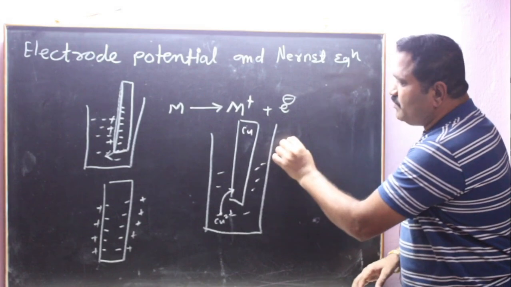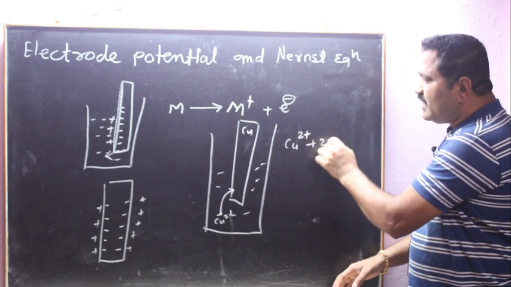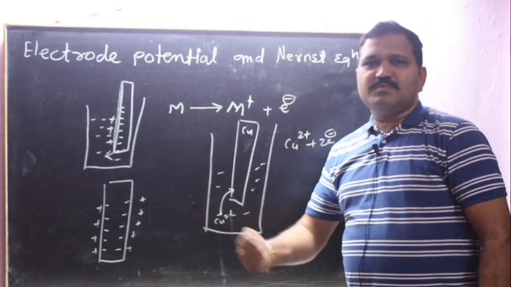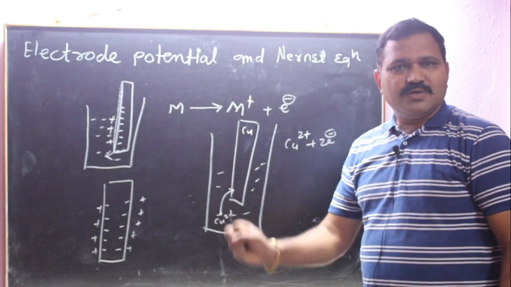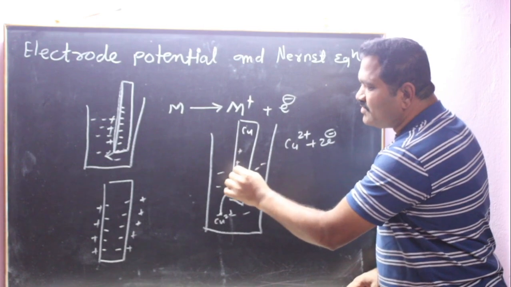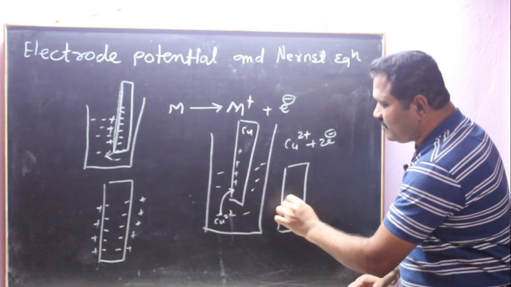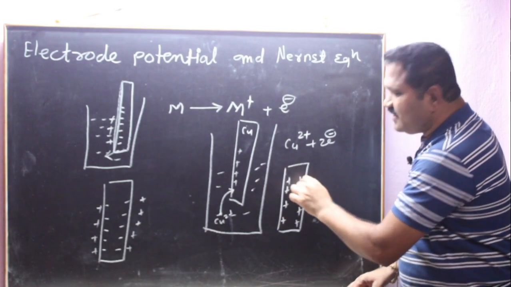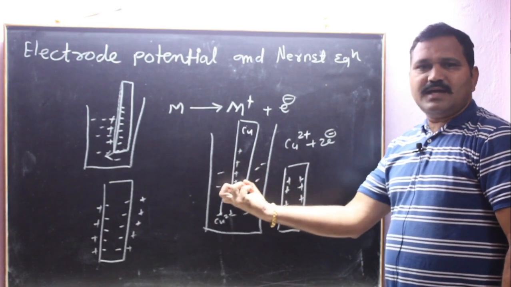Now for deposition of Cu2+, it requires 2 electrons. Means electrons are withdrawn from the electrode. Negative charge is withdrawn from the electrode. That's why which charge is coming on this electrode? Positive charge. This means this electrode is becoming positively charged, and simultaneously negatively charged ions from solution gather around it.